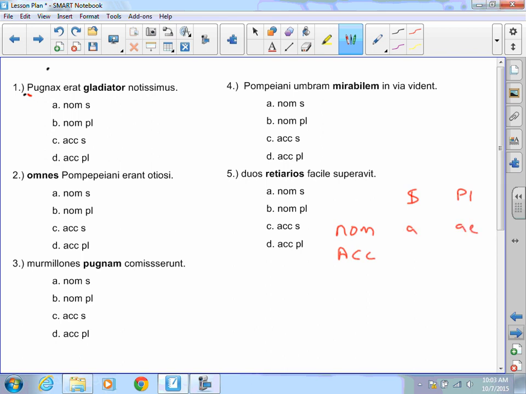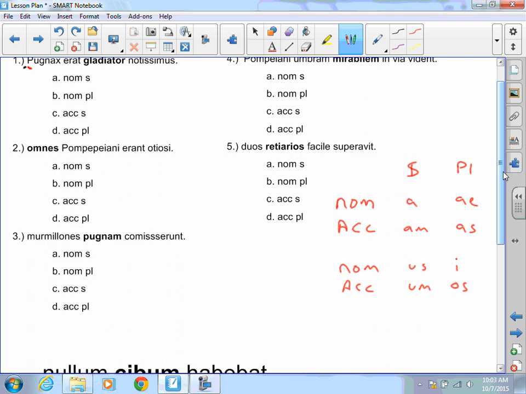For our nominatives in the second declension, we have US or I. For our accusatives, we have UM and OS. For our third declension, for our nominative, we don't have a standard ending in the singular, but we do have ES for the plural. And then for our accusatives, we have EM and ES.